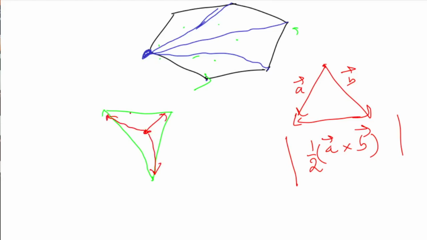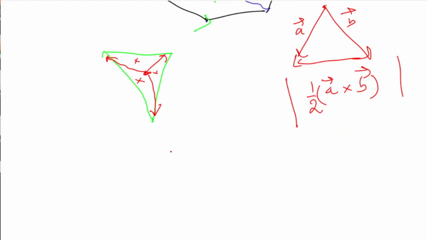So we'll find the area of this triangle, this triangle, and this triangle. This should be equal to the area of the big triangle. Okay, so we are not using modulus here, note that. Okay, and if we are using modulus, the sum of the areas of the 3 triangles is equal to the area of the big triangle.